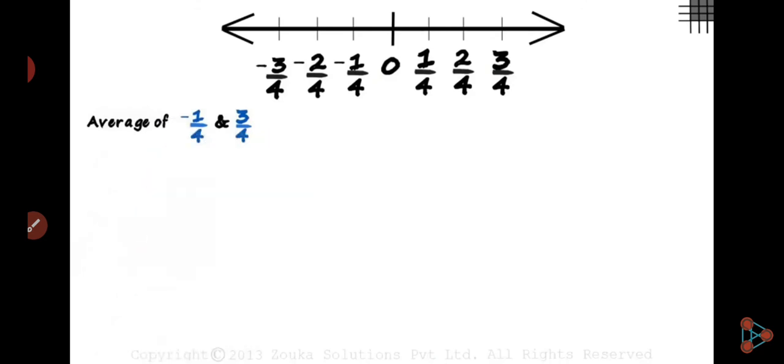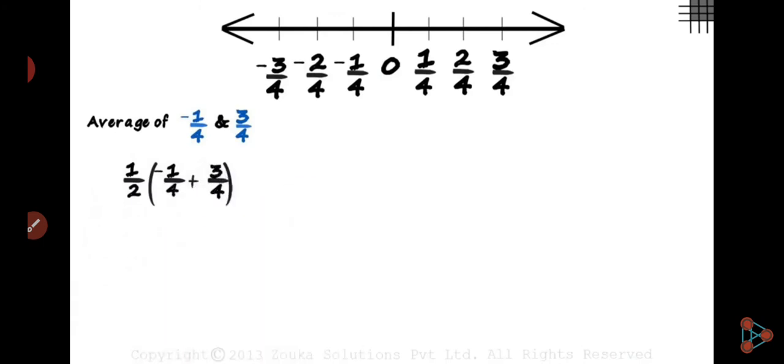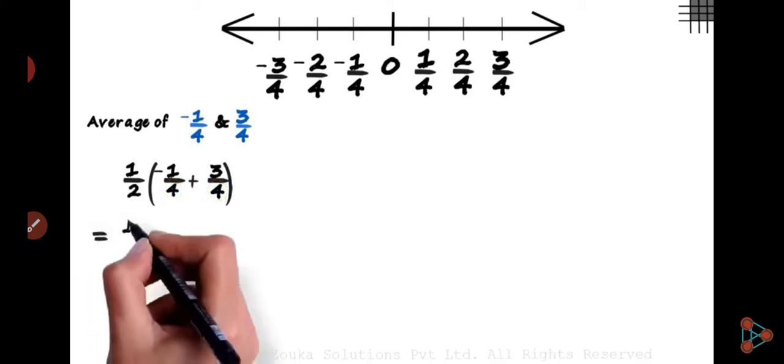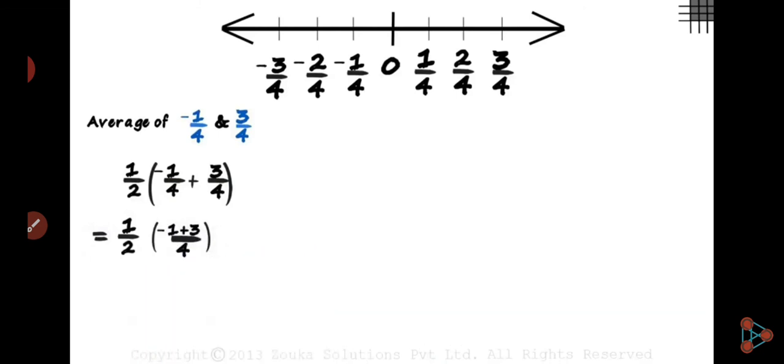If we talk about the number line, you can say, ma'am, there are only three numbers we see: 0, 1 by 4 and 2 by 4. But first of all, you can find the average of whatever numbers you want. So the first point is to find the average. Minus 1 by 4 plus 3 by 4, that is 2 by 4.